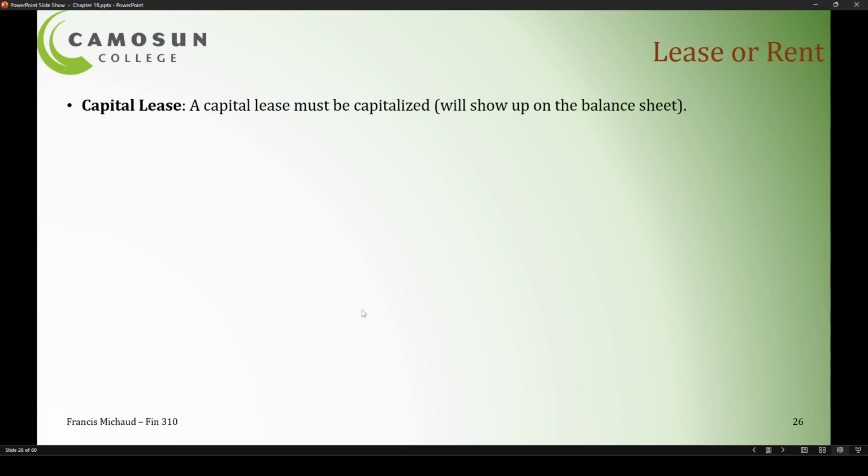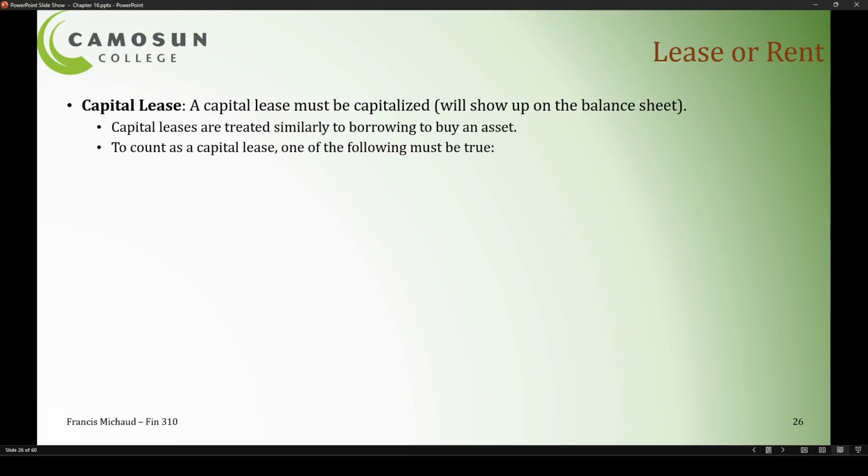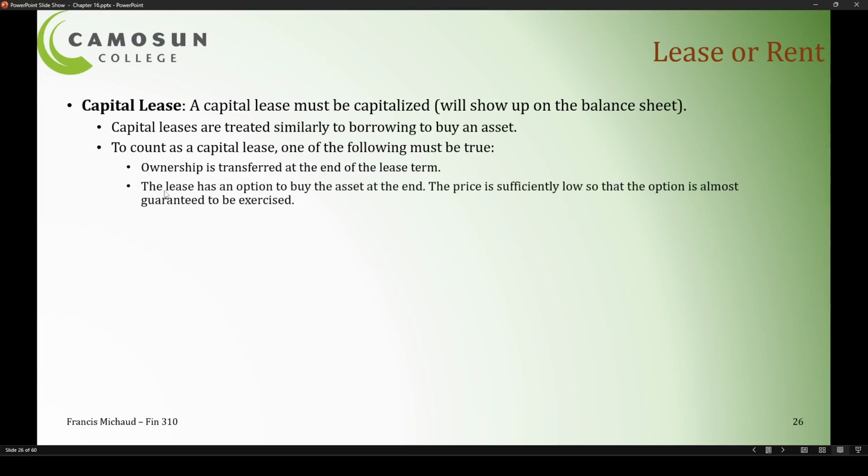We can separate leases into two different categories: capital leases and operating leases. Capital leases are the ones that need to be capitalized, which just means they'll show up on the balance sheet a little bit like a loan or a borrow-to-own decision. To count as a capital lease, one of the following four things must be true. At the end of the lease period, the ownership of the asset must be transferred to the person leasing the asset. The lease needs to have an option to buy the asset at the end.